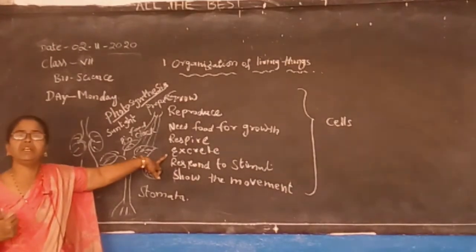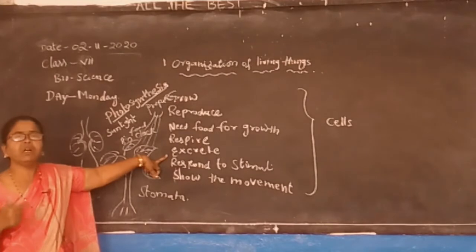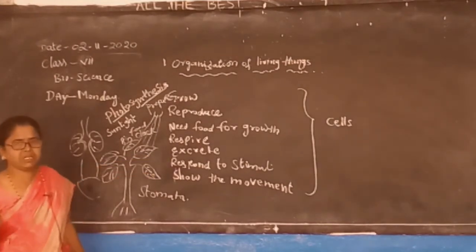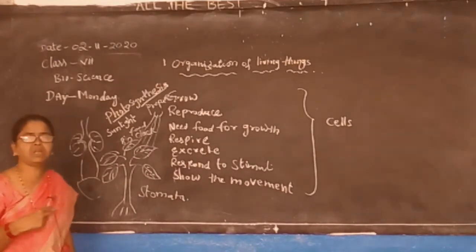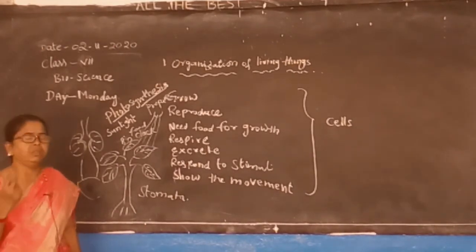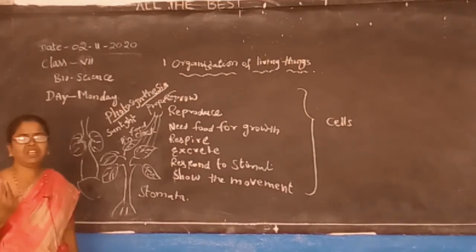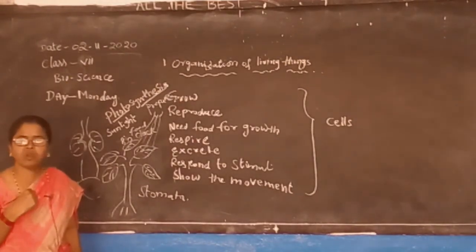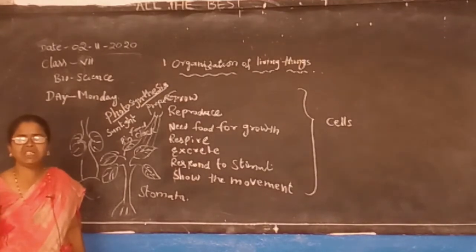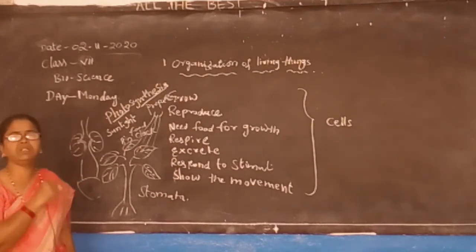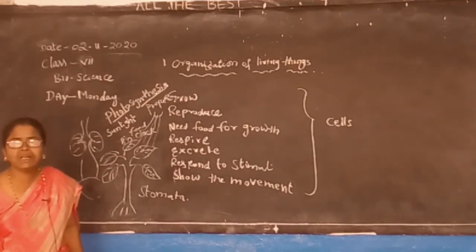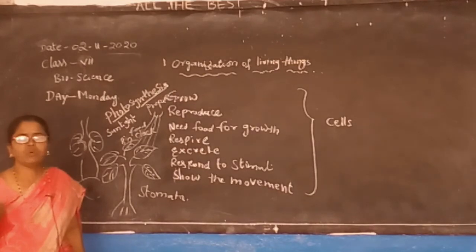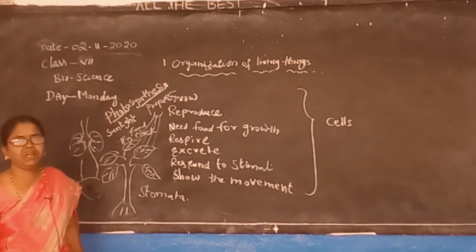What are the excretory organs? In our body, the kidneys are the excretory organs. How many kidneys are present? Two kidneys are present. They are bean-shaped, and they remove the waste impurities which were present in our body through the water. Near the kidneys it is filtered, and the kidneys send the pure water to the body where it is needed, and the waste water comes out in the form of sweat and urine.